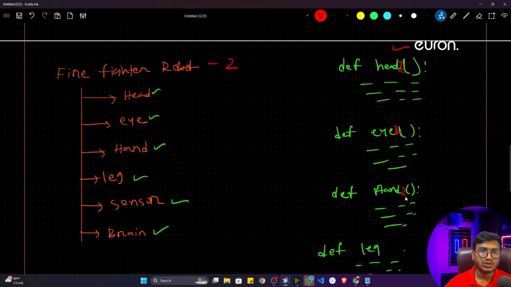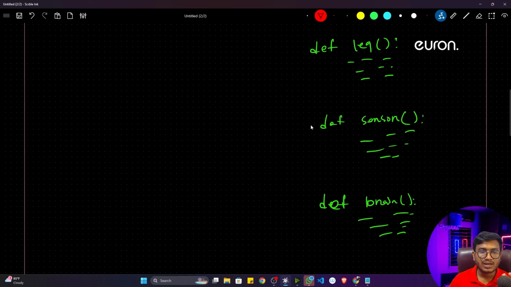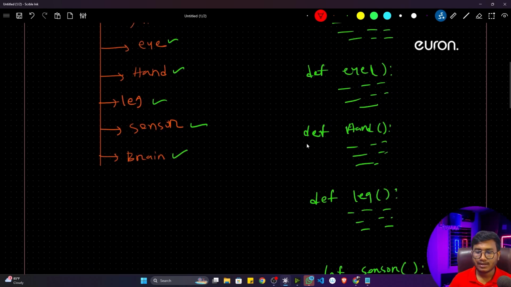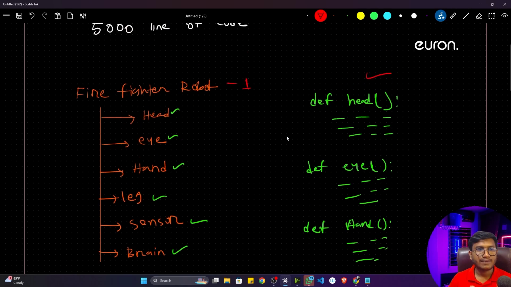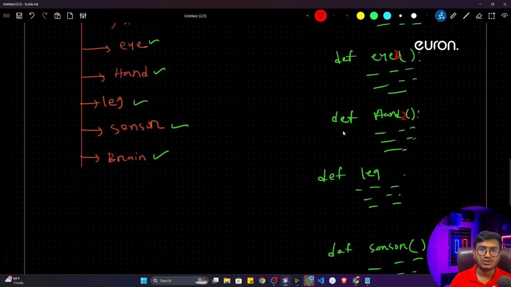That means this is the robot 2 related functionality. Let's say somehow I'm doing it in that way. So what will happen? I'm creating so many functions in just one file. Let's say after 6 months, my company will tell me to fix this particular function. So I have to come here and check that particular function. It would be very hard for me to figure out that particular function.